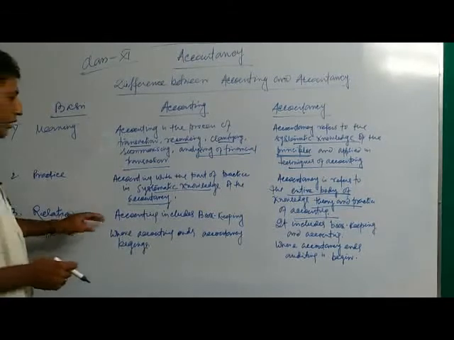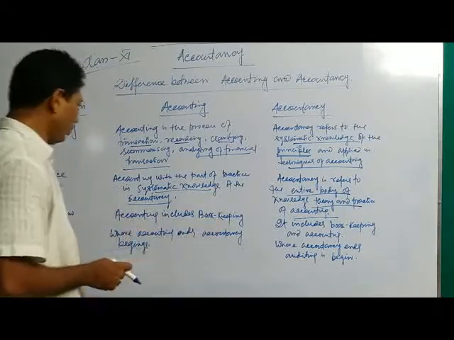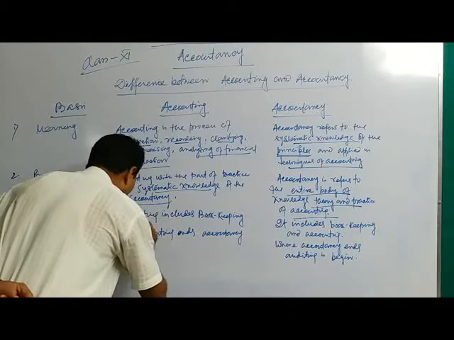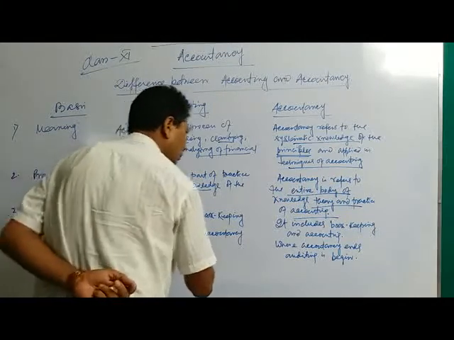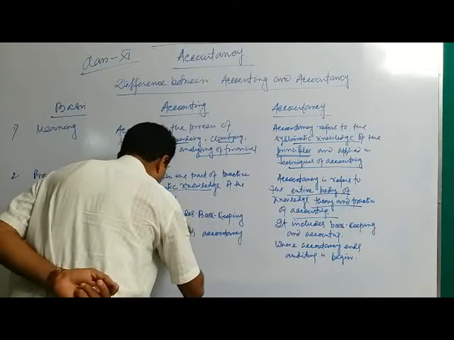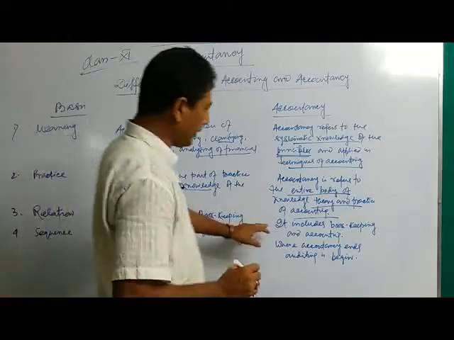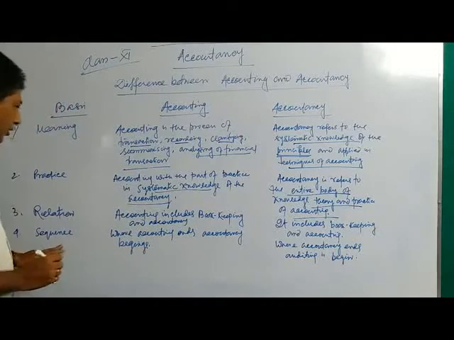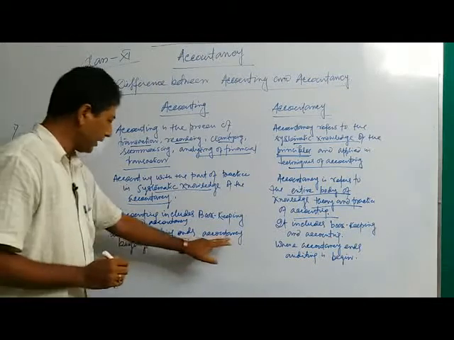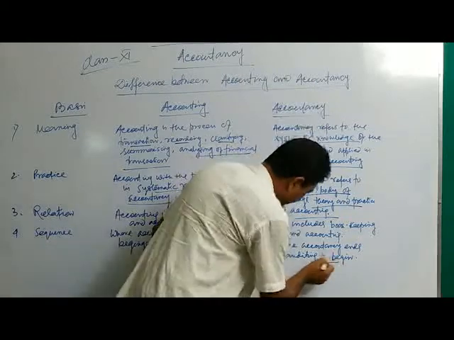Relation: accounting includes bookkeeping. Sequence: where accounting ends, accountancy begins. Where accountancy ends, auditing begins.